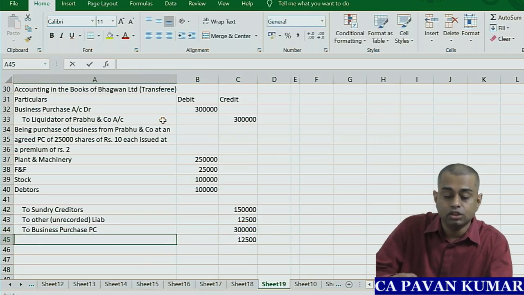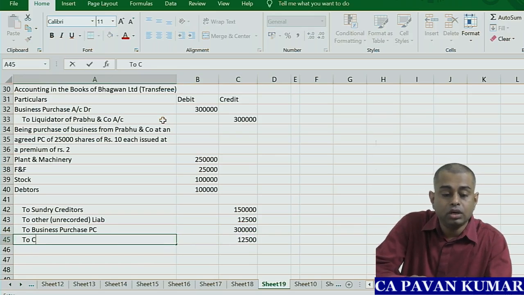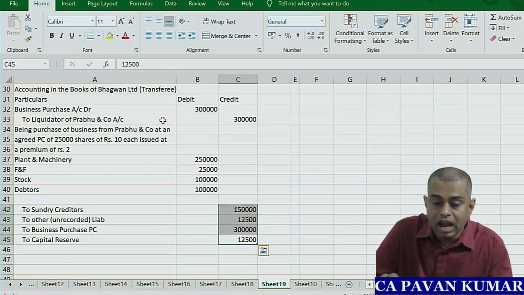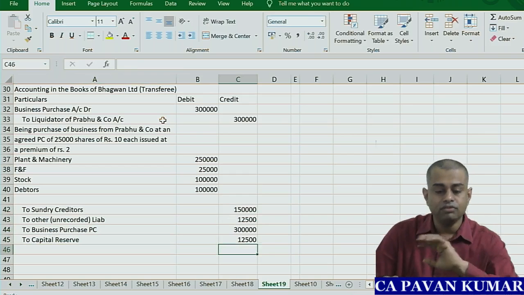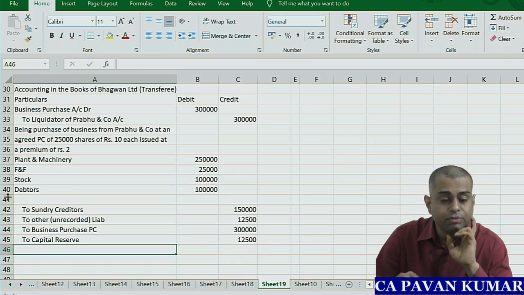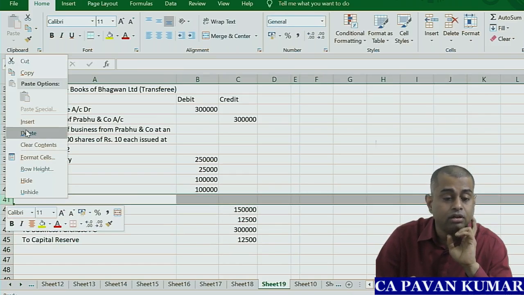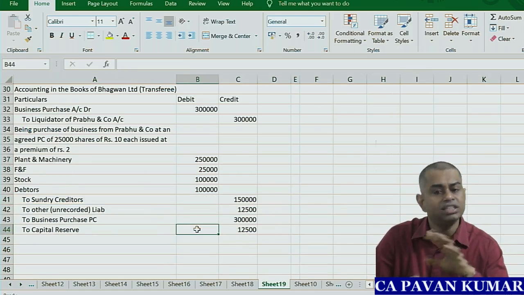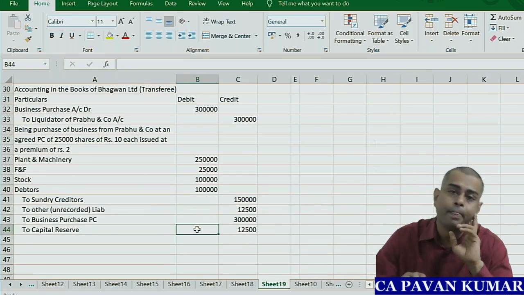So what will this be? To capital reserve, the balancing figure. Now add both the sides, 4,75,000 and 4,75,000. That's it. So do you find any difference between accounting in the books of the transferor or transferee in case of partnerships and in case of companies? No, it is absolutely the same.